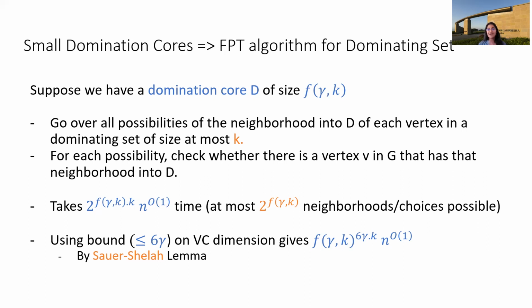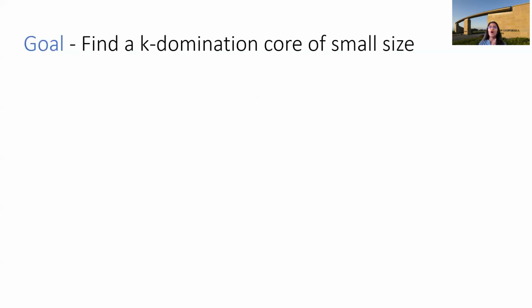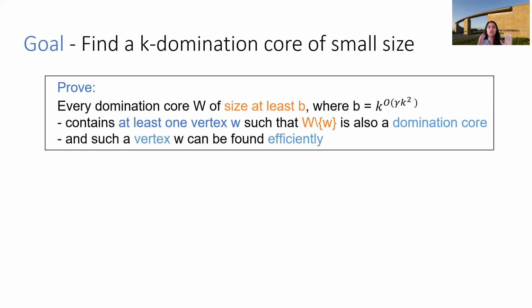Okay, so now that we have this, we won't be using VC dimension anymore in this talk. This is the only place that we use it in our paper. So from now on, we'll just focus on finding a small domination core. Okay, so now our goal is to find a K domination core of small size. For that, we're going to prove the following claim.